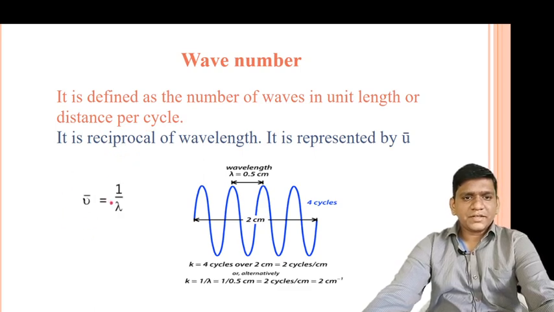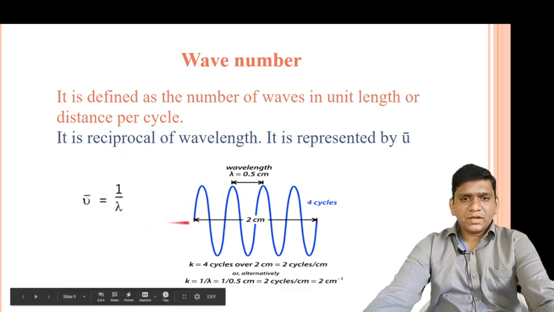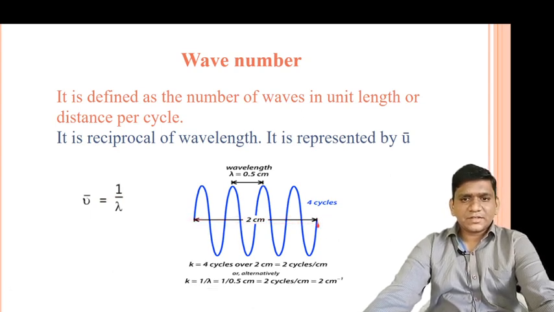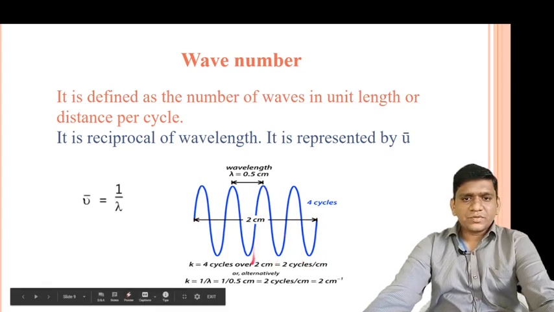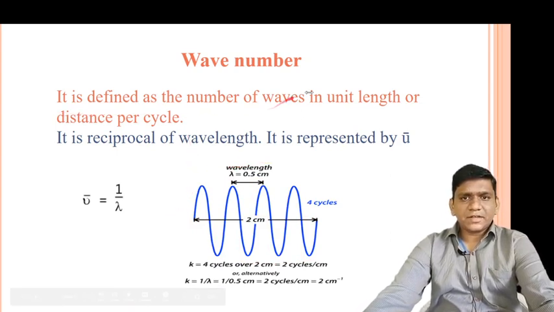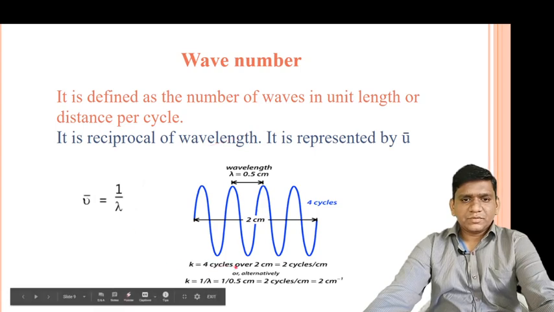In a fixed distance, how many waves are included is the wave number. It is defined as the number of waves per unit length.